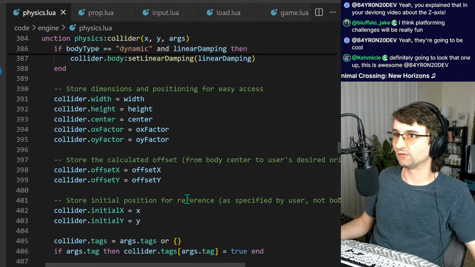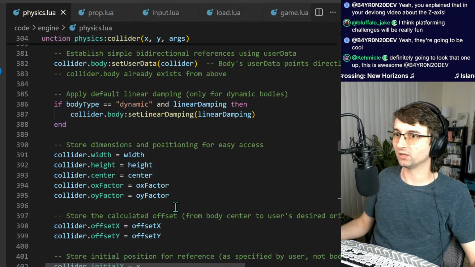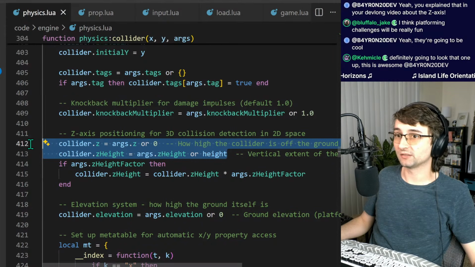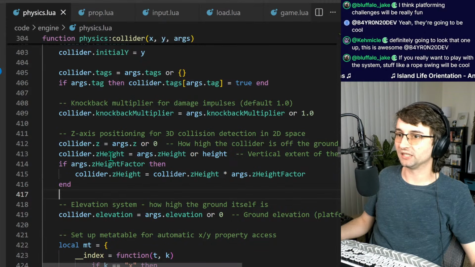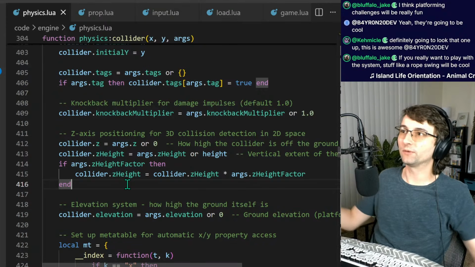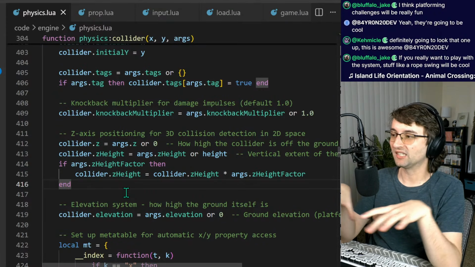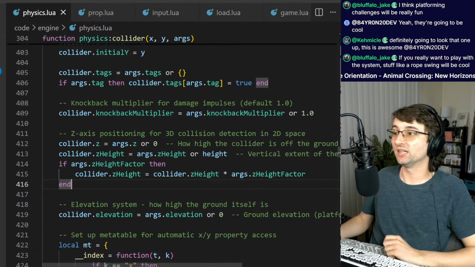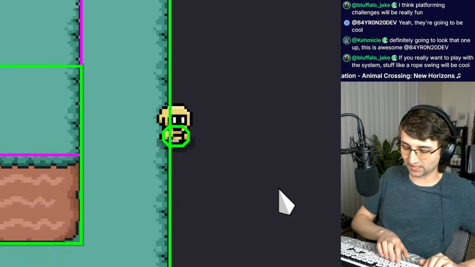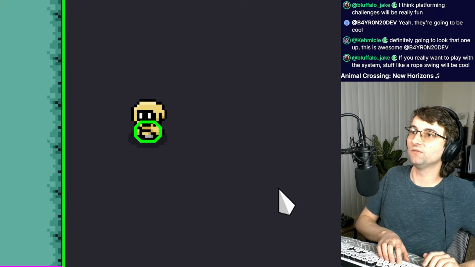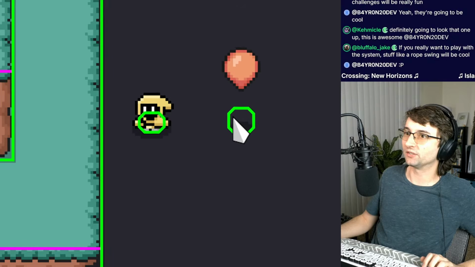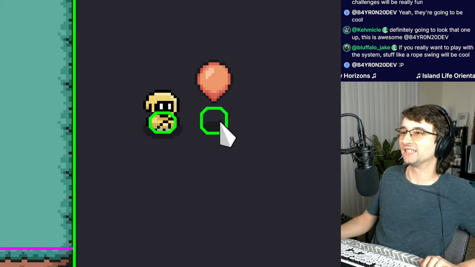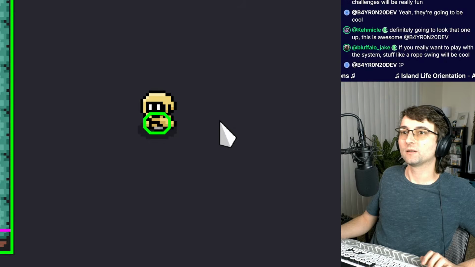There's a specific line I'm looking for, but I can't remember what it's called. But long story short, it comes down to this: there's the collider z and the z height, and whenever a collision is calculated, it checks to see if their z positions are lined up in a way that would actually cause a collision. And it does that between mobs, and between the balloons and stuff. It's the same. So these green colliders really are the same as these slab colliders, where this balloon has a height as well. Look at that.